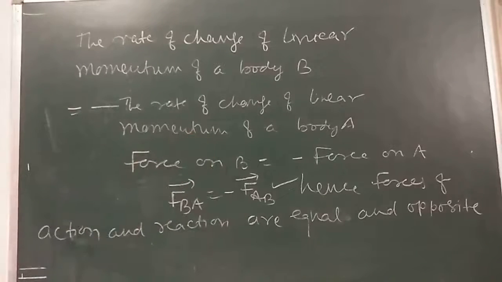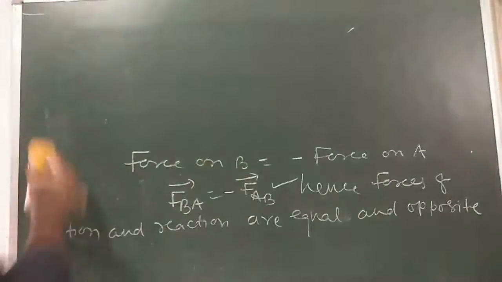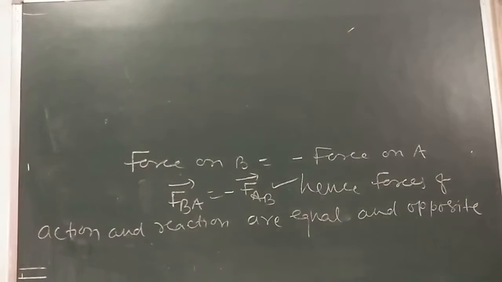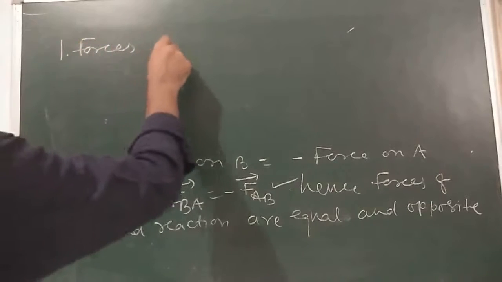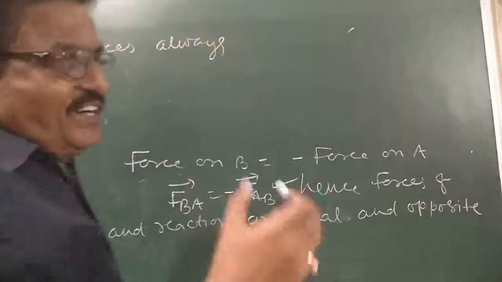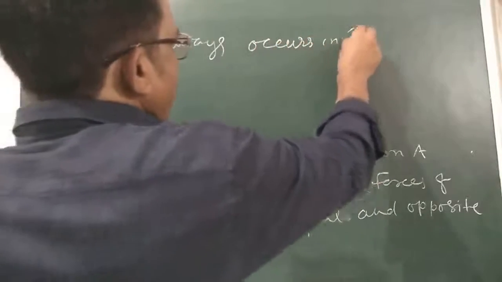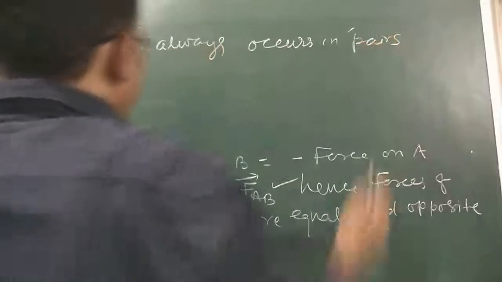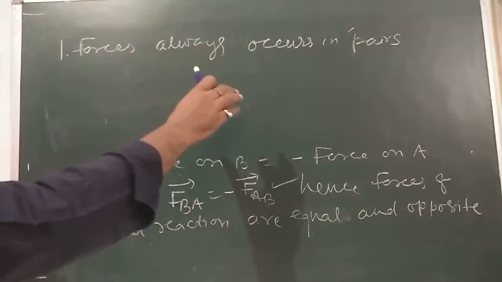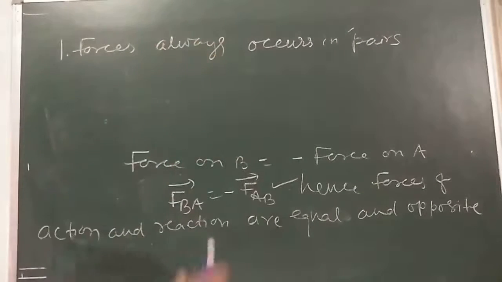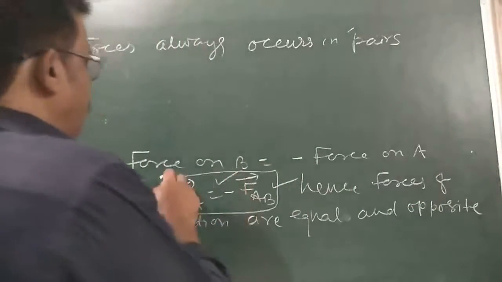So in conclusion of Newton's third law of motion, what have we seen? Forces always occur in pairs. The force on body A by B is equal and opposite to the force on body B by body A. Both are equal and opposite.